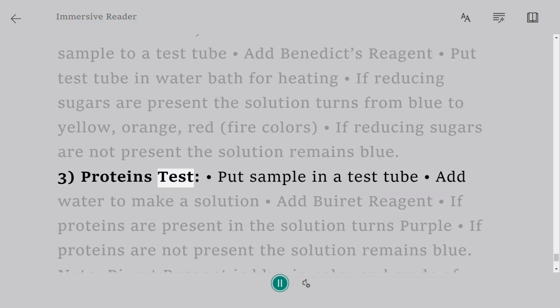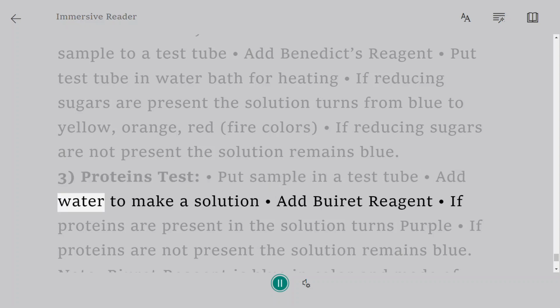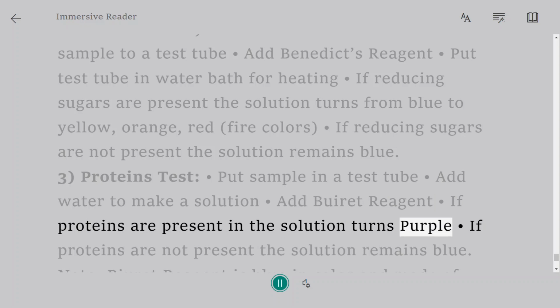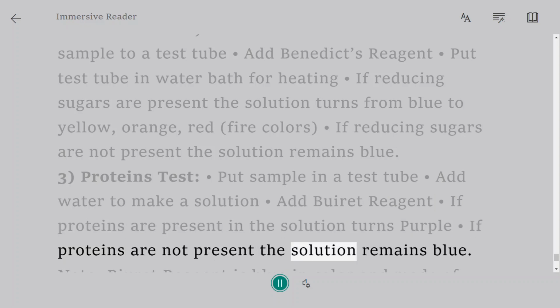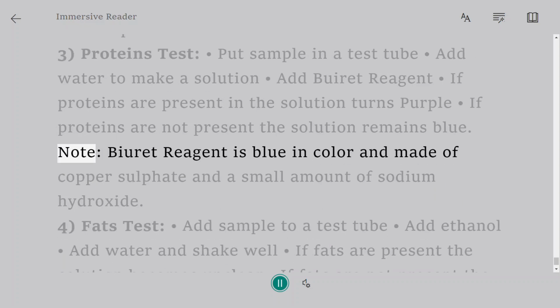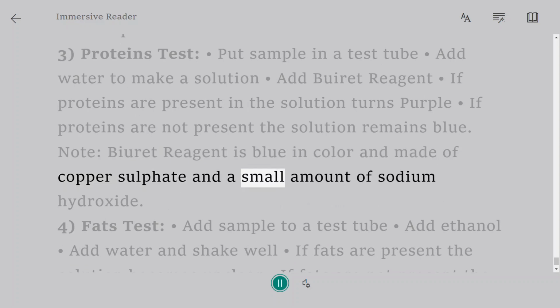3. Proteins test. Put sample in a test tube, add water to make a solution, add Biuret reagent. If proteins are present in the solution, it turns purple. If proteins are not present, the solution remains blue. Note: Biuret reagent is blue in color and made of copper sulfate and a small amount of sodium hydroxide.